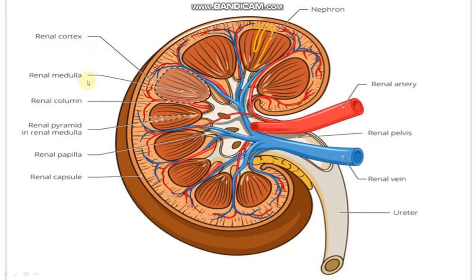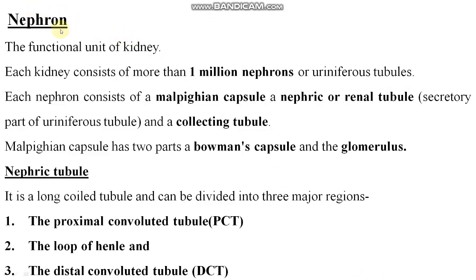Renal cortex is there, renal medulla is there, renal column, renal pyramid, renal papilla, and renal capsule. This is called the renal capsule. The ureter is a tube-like structure through which urine passes and reaches the urinary bladder, where it collects, right?